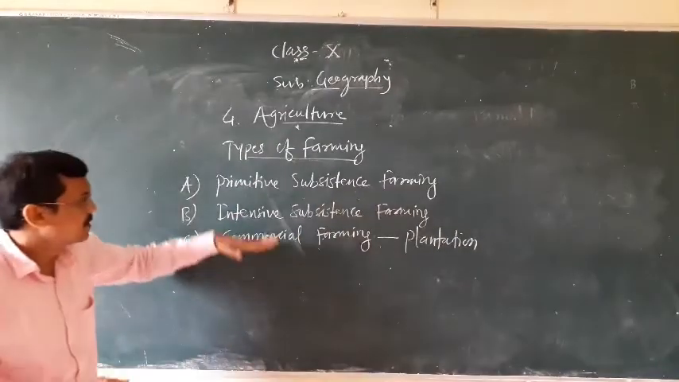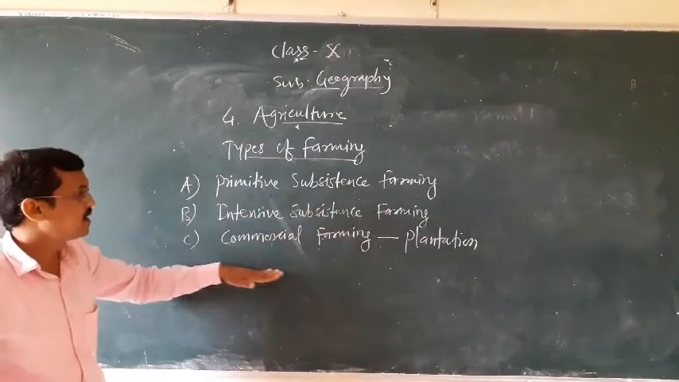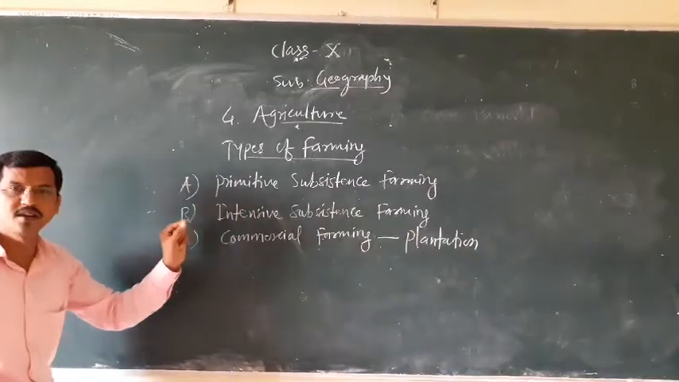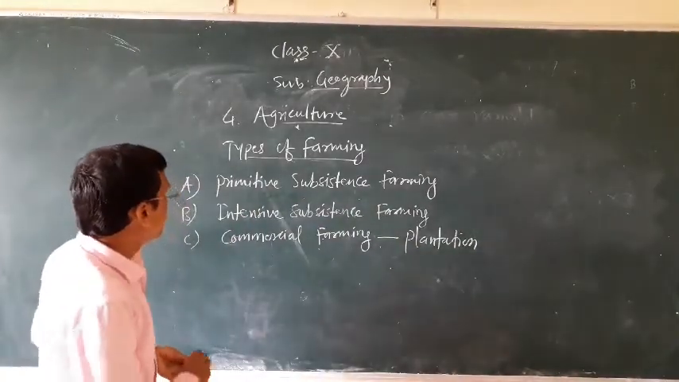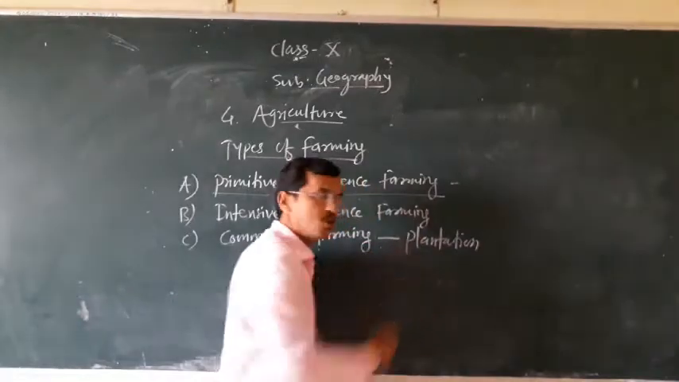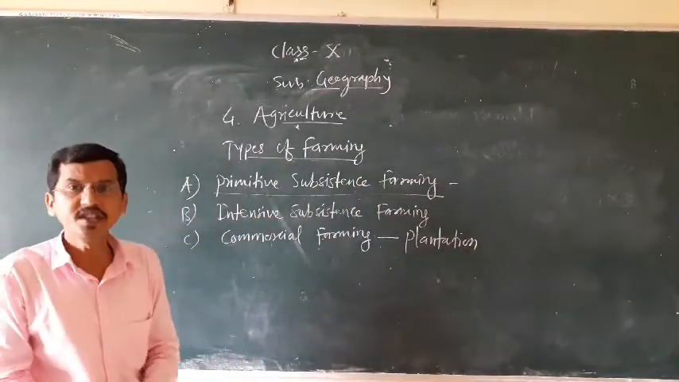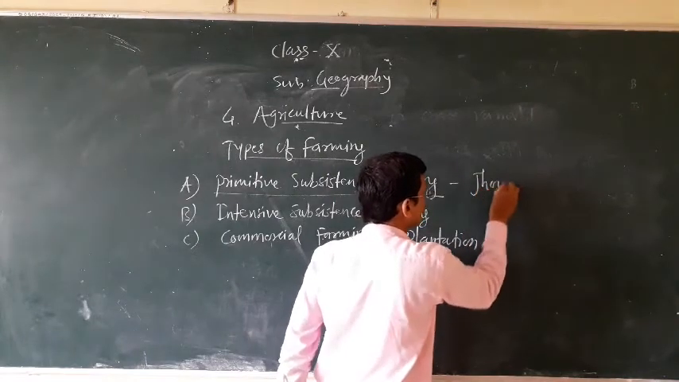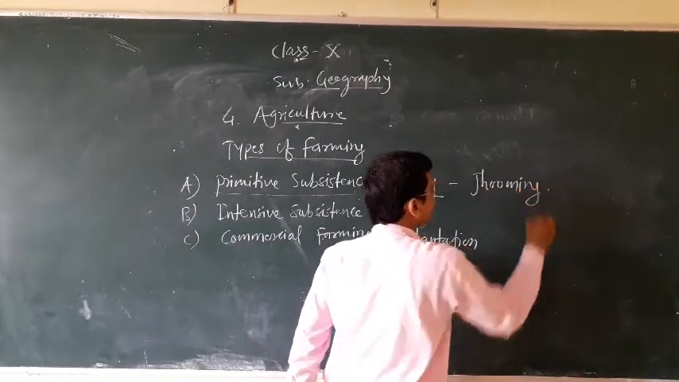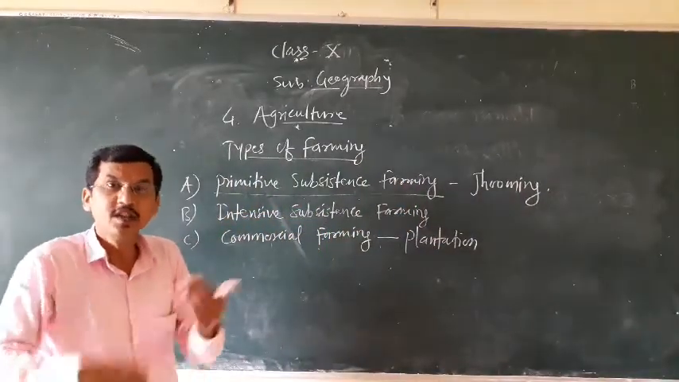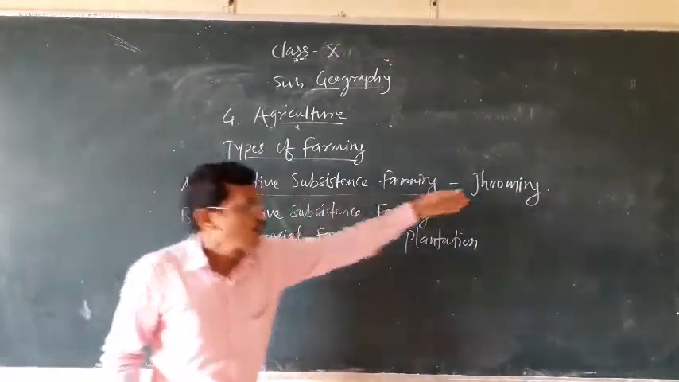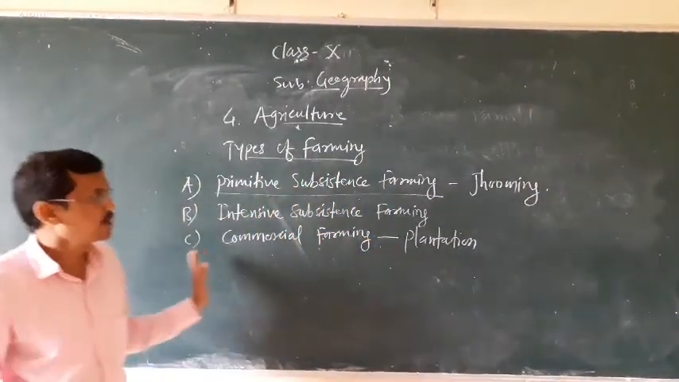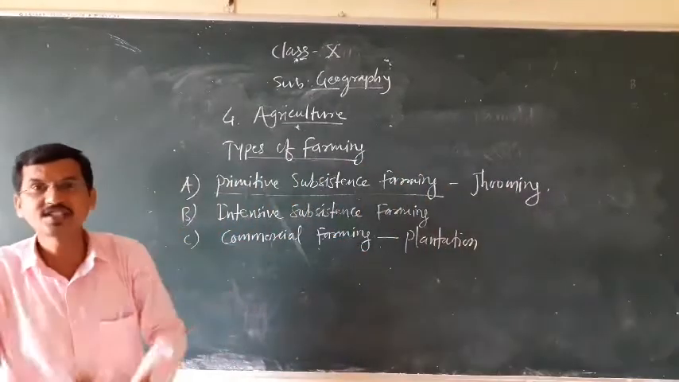So this is the difference between intensive subsistence farming and commercial types of farming. I hope you have understood these three types of farming well. Now, primitive subsistence farming is also known by different names in different regions. It is also known as jhum cultivation, jhuming. In some places it is also known as shifting cultivation. It is also called slash and burn agriculture. Let us see in detail what is meant by jhuming cultivation and slash and burn agriculture.